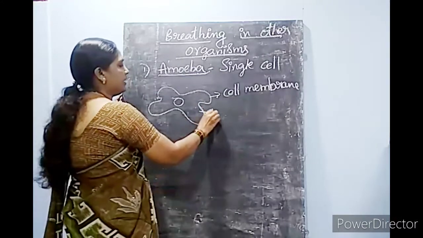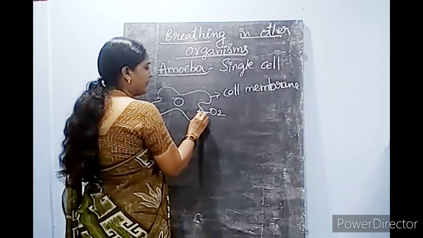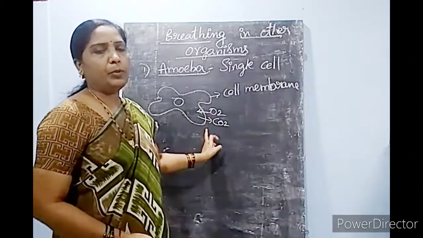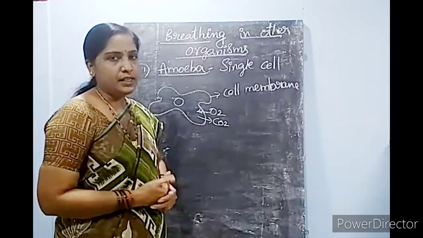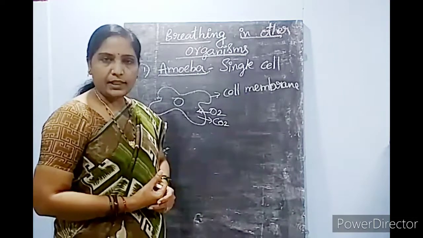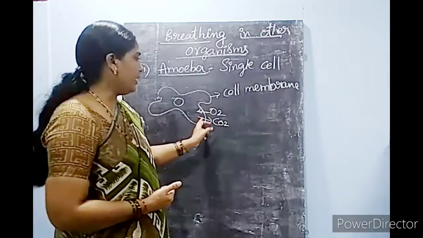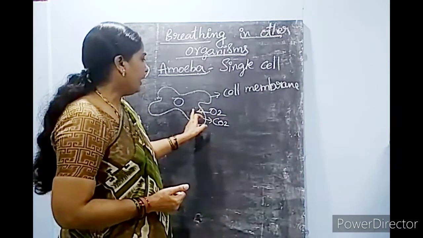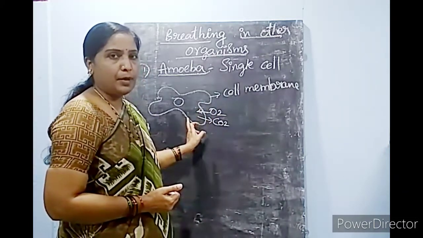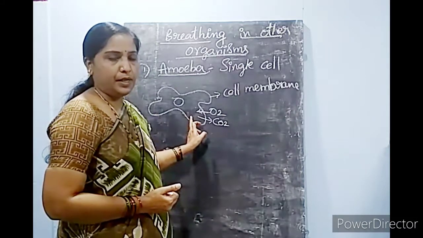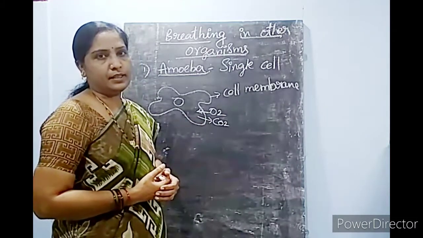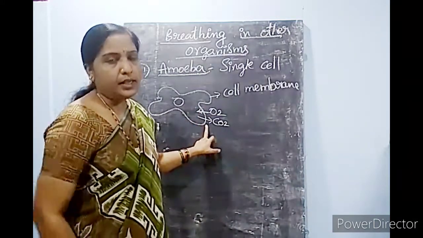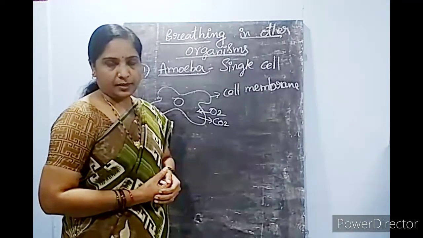The gas exchange also takes place with the help of the cell membrane. Only a single cell is carrying out all its life activities. So breathing also takes place in the form of diffusion through the cell membrane. The cell membrane helps to exchange the gases. It takes O2 inside and releases the CO2 outside in a diffusion manner.